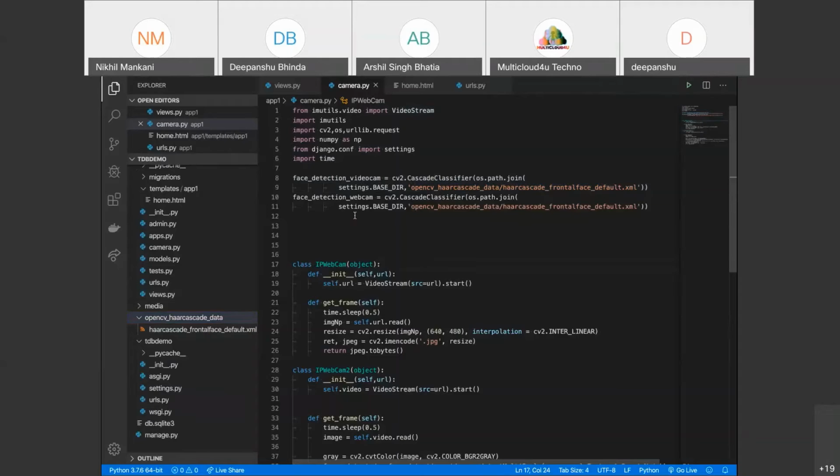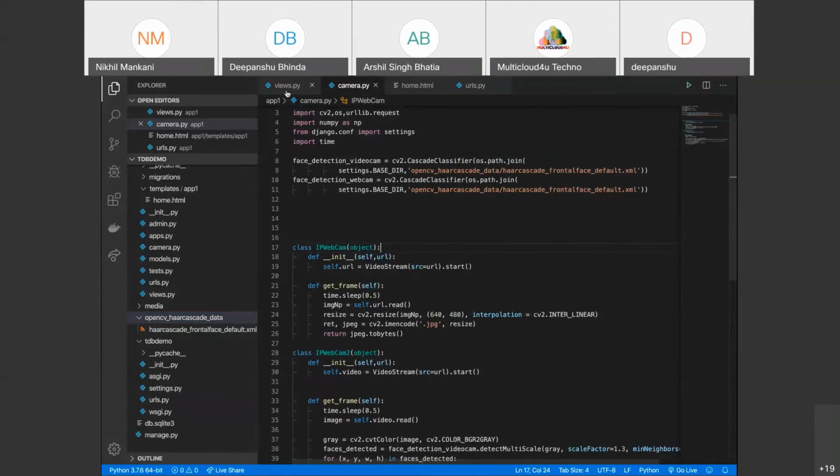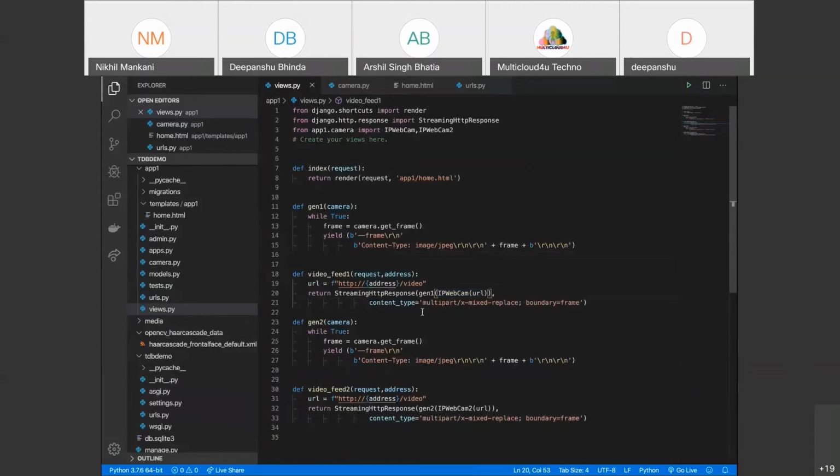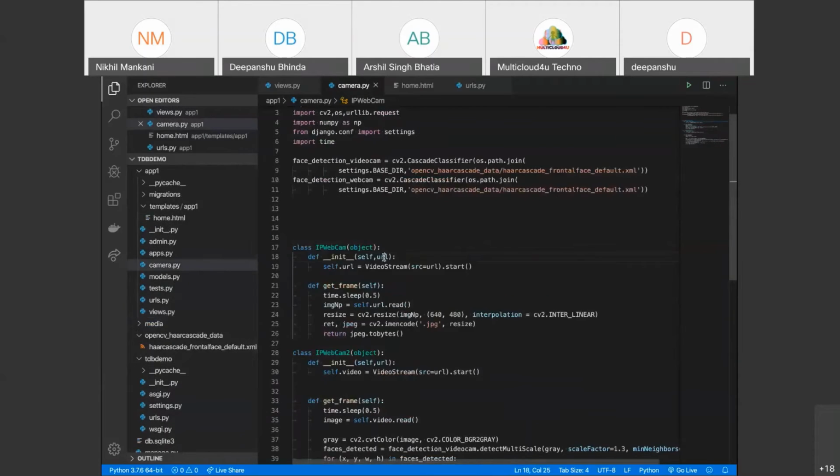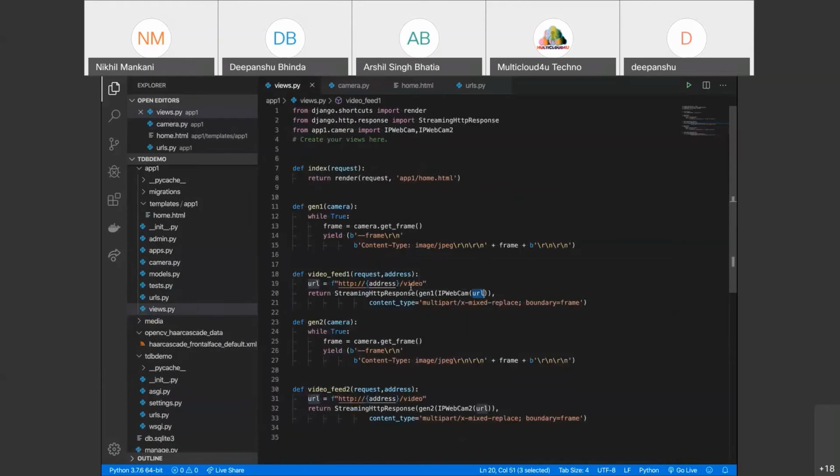Now, from views.py, we call a class named IP webcam and pass a URL. The URL can be of two types when you are working with real-time scenarios: an HTTP link URL and an RTSP link URL.